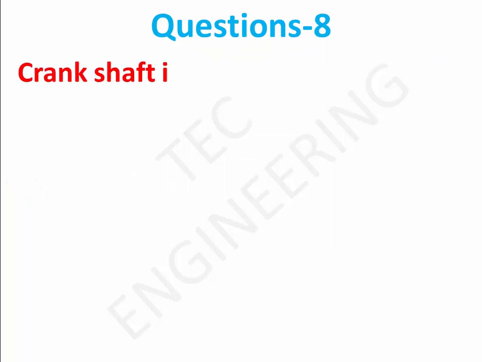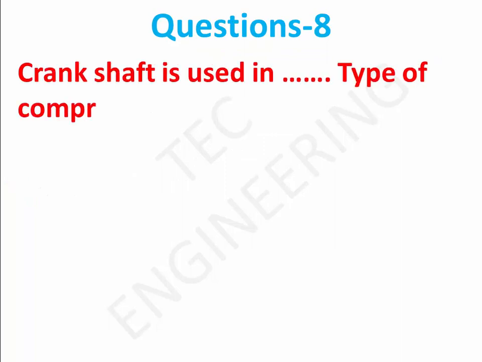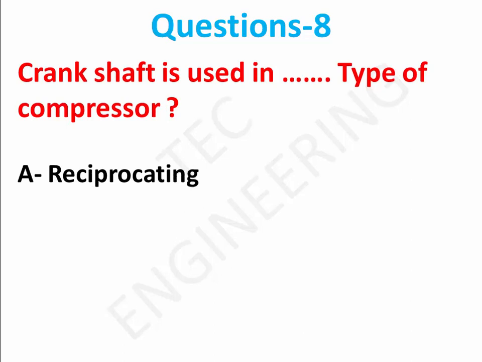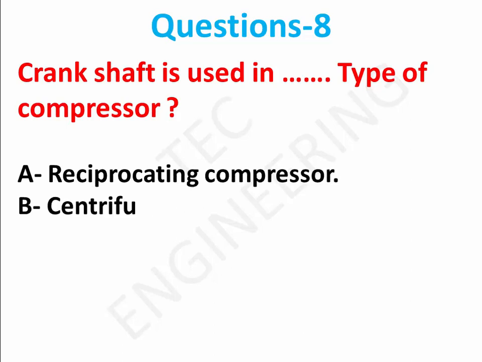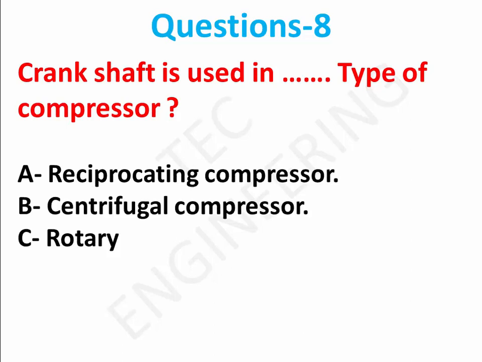Question 8. Crankshaft is used in which type of compressor? Option A, reciprocating compressor. Option B, centrifugal compressor. Option C, rotary compressor. Right answer is option A, reciprocating compressor.